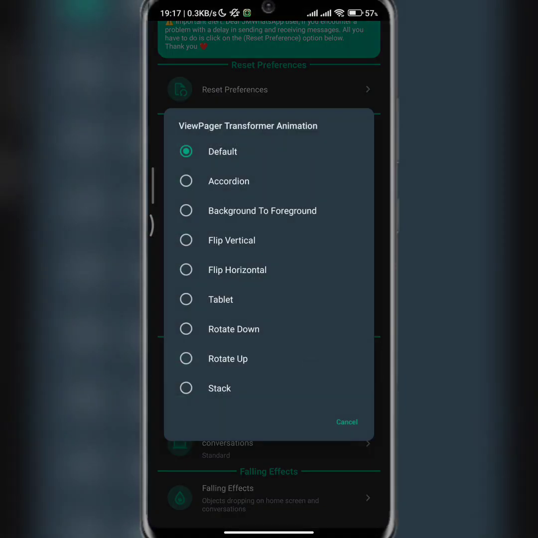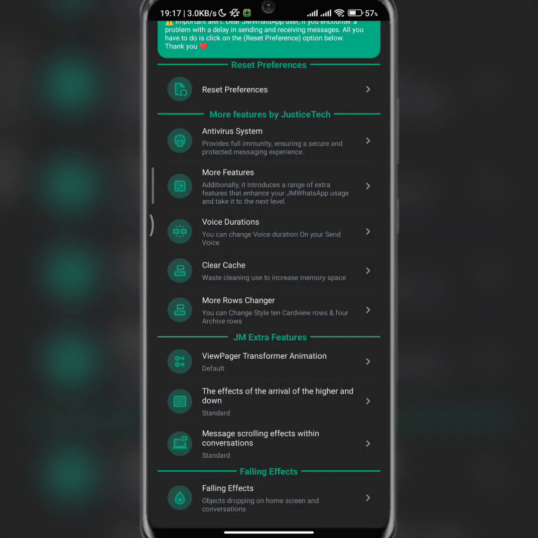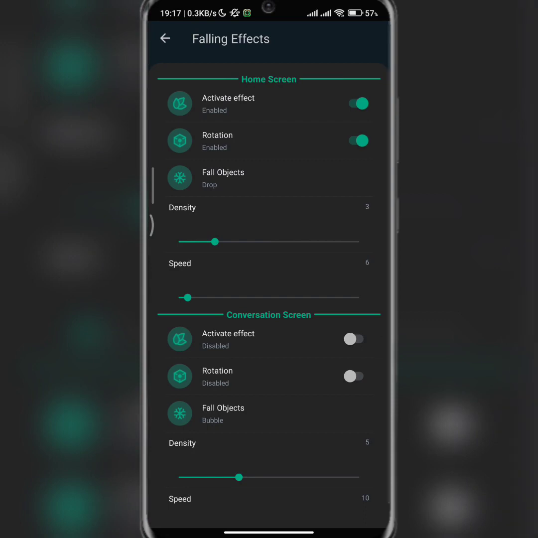So here you can also do your view pager transformation. You can actually do so many things from wherever you are scrolling and doing other things. Okay, so yeah, different things. That stuff that is dropping, you can activate it from this point.